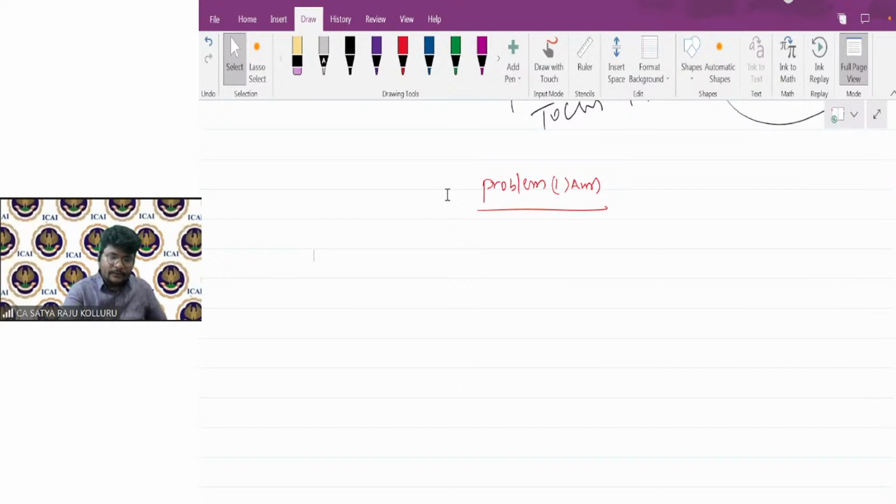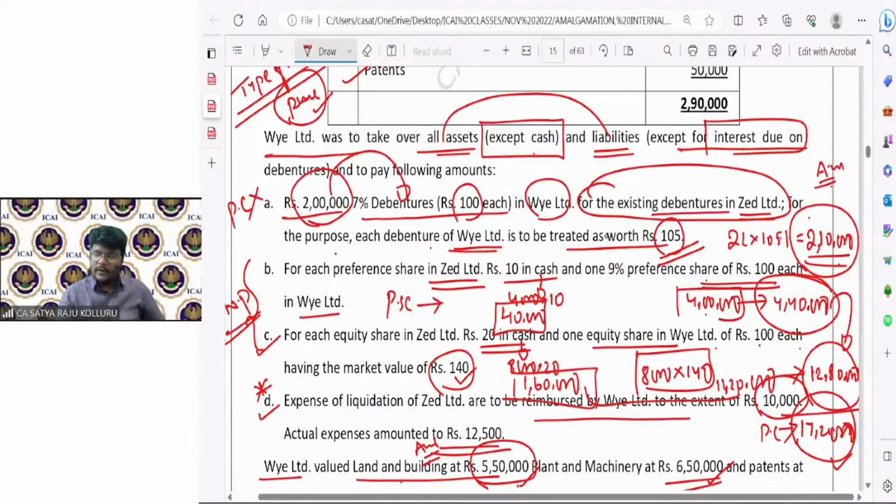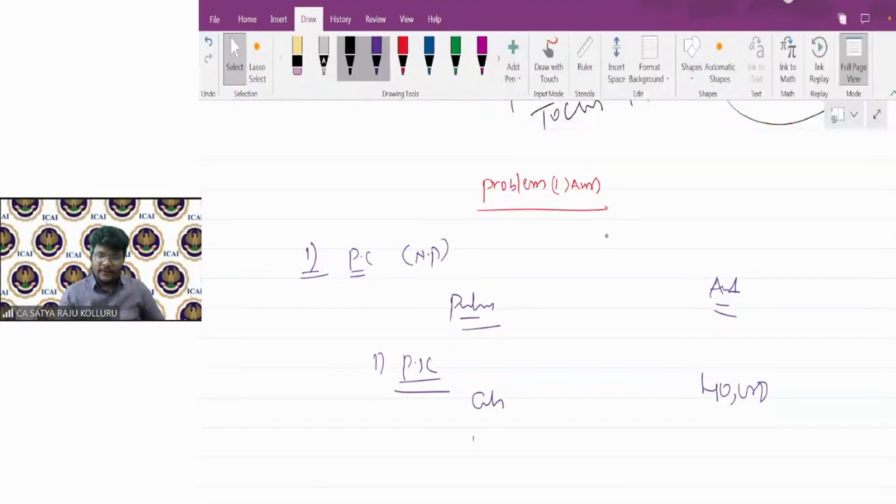So, this is the first one, related to PC, net payments method, with particulars and amount in rupees. I'm starting with the preference shareholders' payment in cash. Cash was given at 40,000, right? Next, in the form of preference shares, I'm issuing the same equivalent number of preference shares, which is 4 lakhs, right?